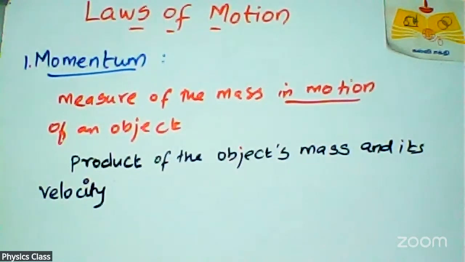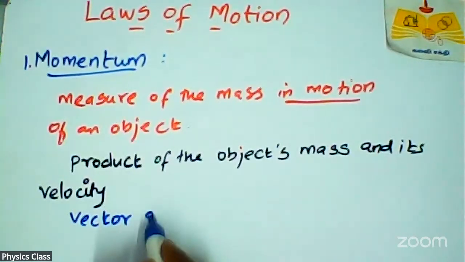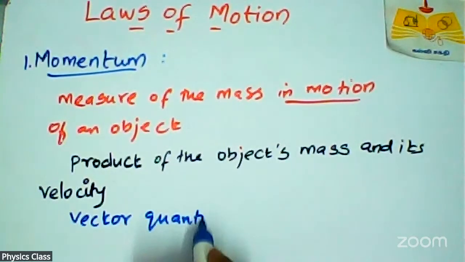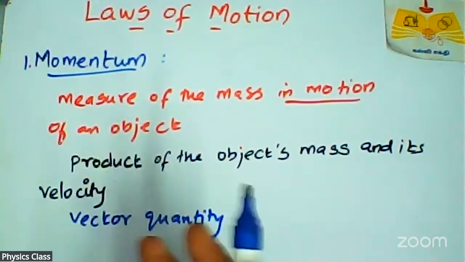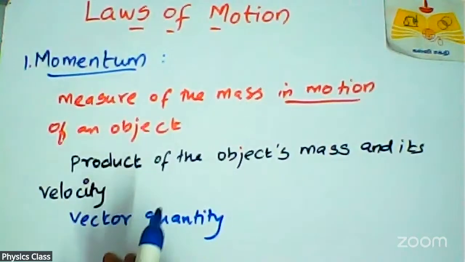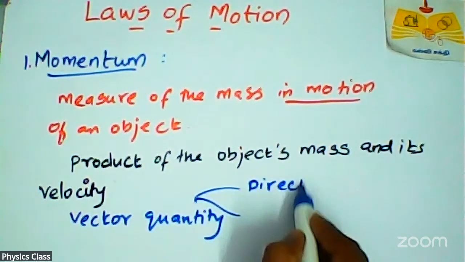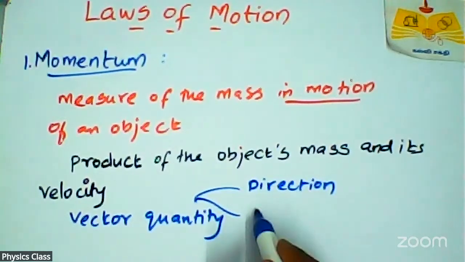Clear? Momentum is a vector quantity. Already you are familiar with the term vector quantity. A physical quantity that has a value and a direction is called a vector quantity. Direction as well as value, that is magnitude.